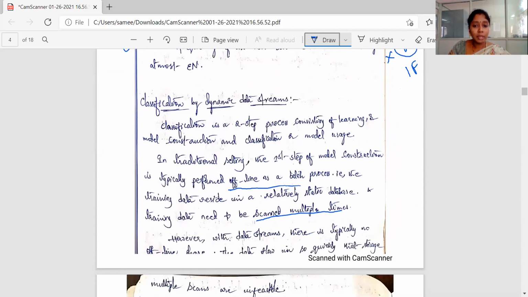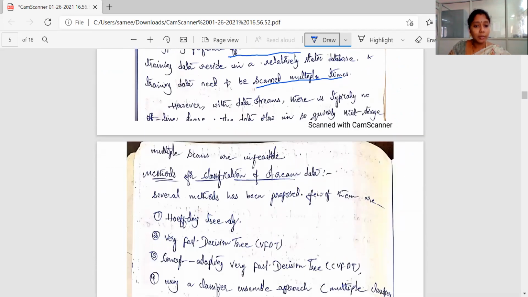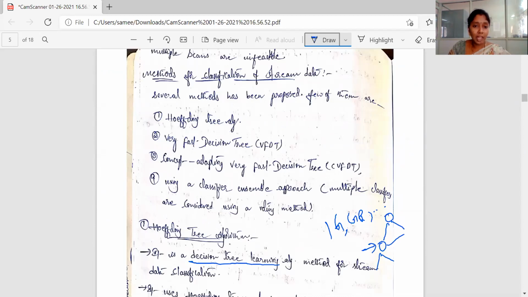Coming to classification of dynamic data streams, we have some algorithms for classification. In the last class we discussed the Hoeffding tree algorithm, which is based on the decision tree and uses the Hoeffding bound. We only dealt with this algorithm in the last class, and now we are going to deal with the remaining three. No need to go into details, because your syllabus asks only about the basic concepts of the algorithms, and the textbook also gives only the basic concepts. No need to go through the details of each algorithm.